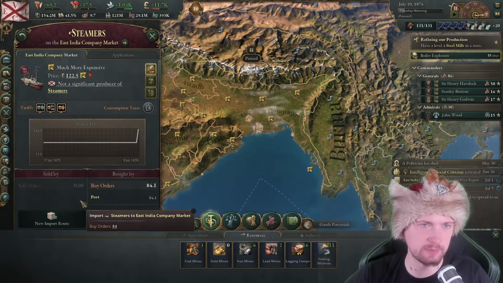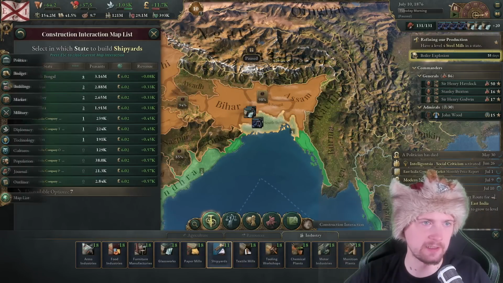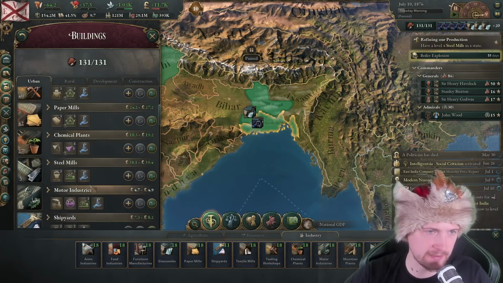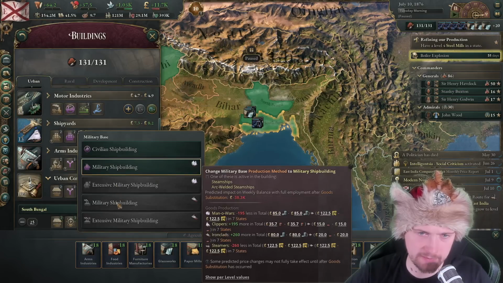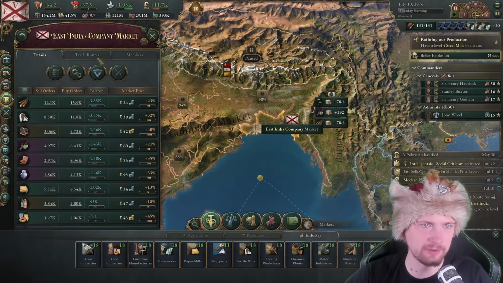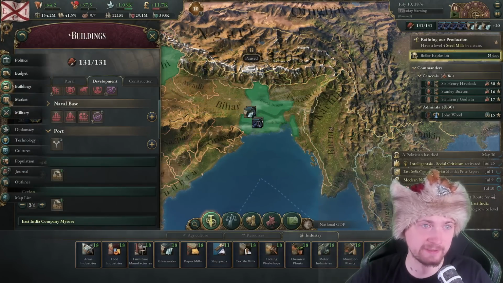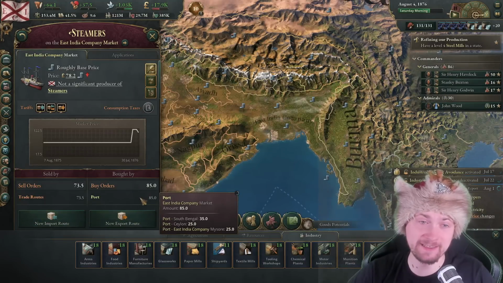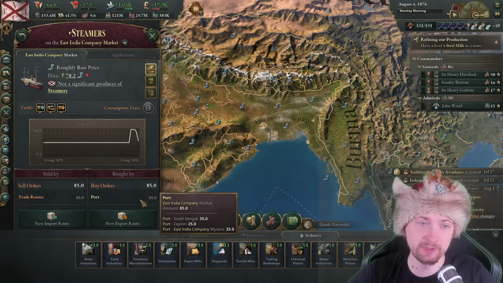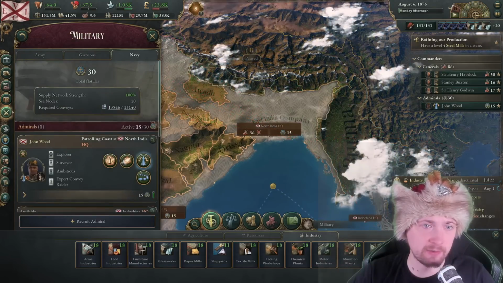Yeah, I'll lock steamers because I don't produce any. Let's go for some steamers, and I need to change production shipyards to get these steamers. And the thing is, am I even able to produce steamers? It's not possible, so I can only base this on importing the steamers. But yeah, I can import just right enough for the amount of the ports that I need to support, which is good because let's take out our convoys.